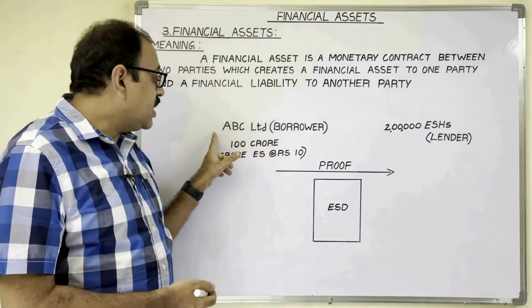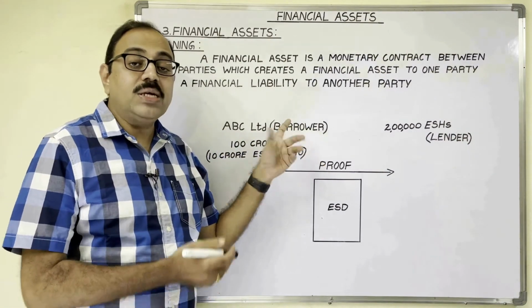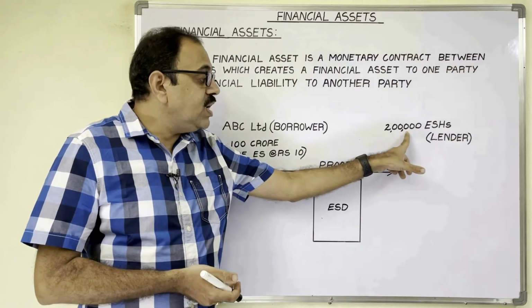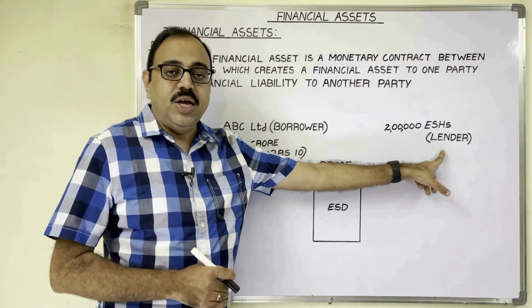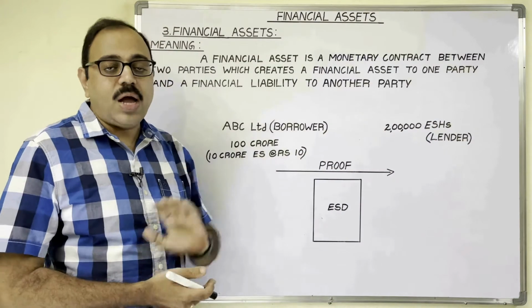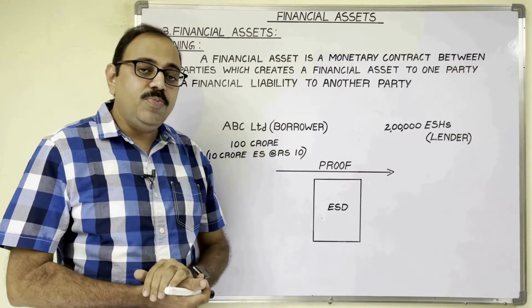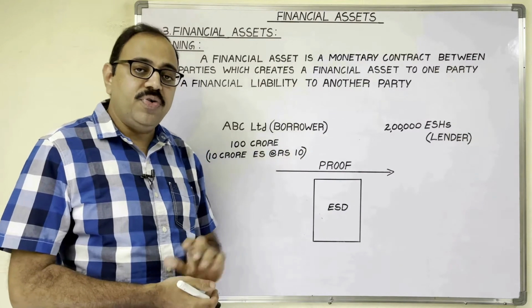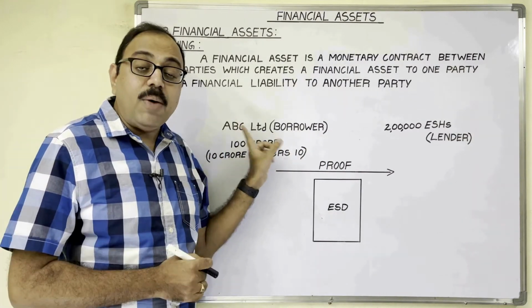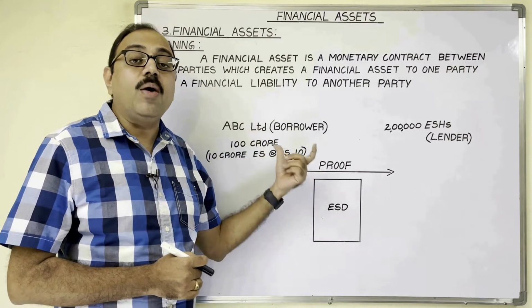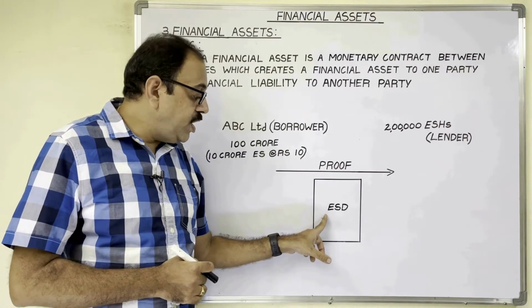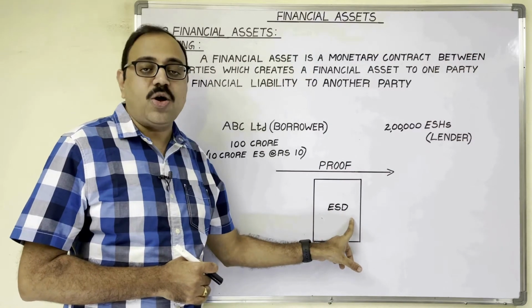Here the company is considered a borrower because the company is taking money from others, and investors are considered lenders because they are giving money to the company. Who needs a written proof? The lender. So who has to issue that written proof? The borrower, the company. The company issues that proof in the form of a document or in electronic form. So the document is known as the equity share document.